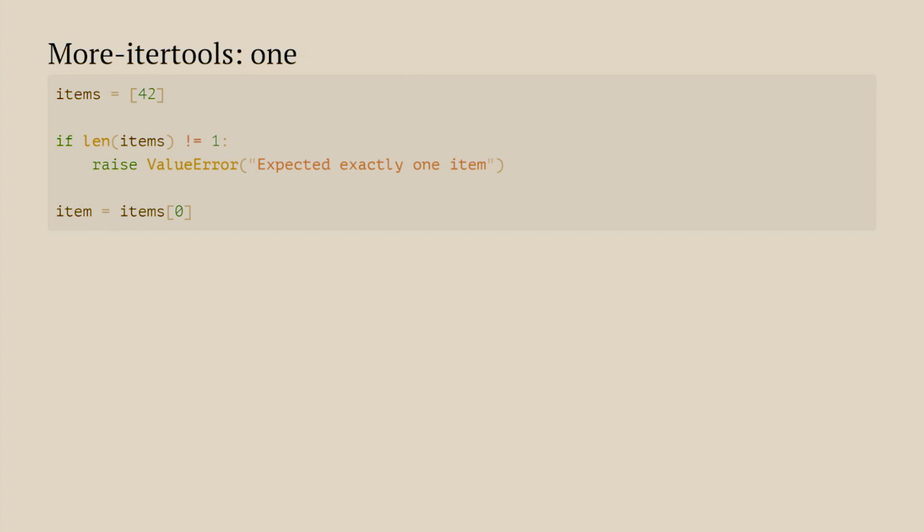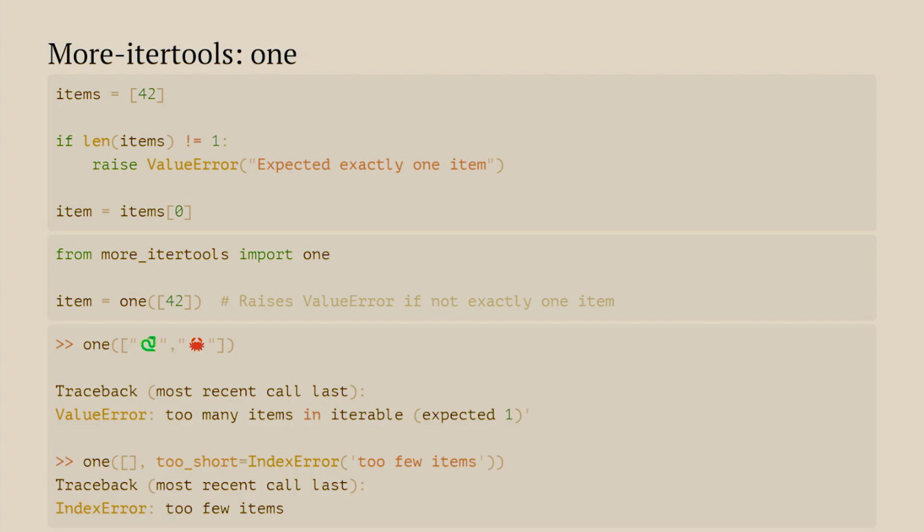more-itertools is a fantastic third-party library, no dependencies. It weighs about 10K, and it has fantastic tools like one. Ever wanted to make sure that your iterable only has one item? You could do if len is more than 1, raise a ValueError, or otherwise, you could just do one of 42, which brings you 42. You want a custom exception? You could do that. So one of snake and whatever crab raises ValueError, or if you do too_short equals IndexError for some reason, then you could do that.